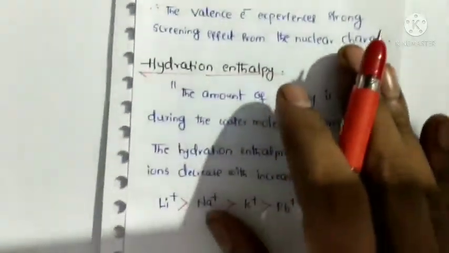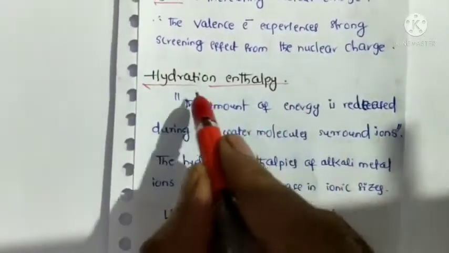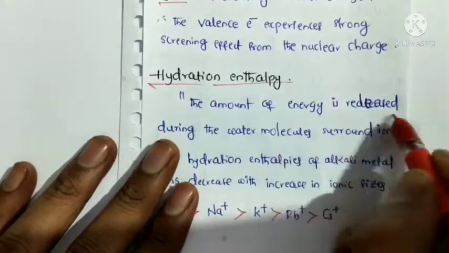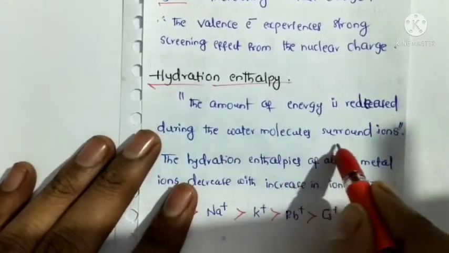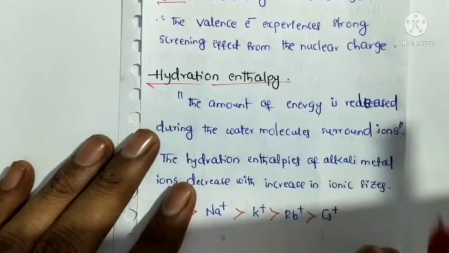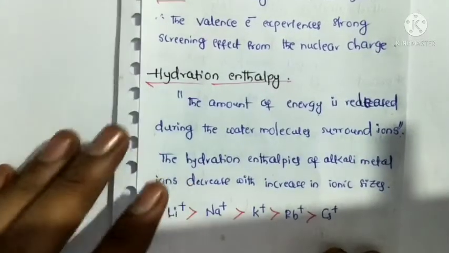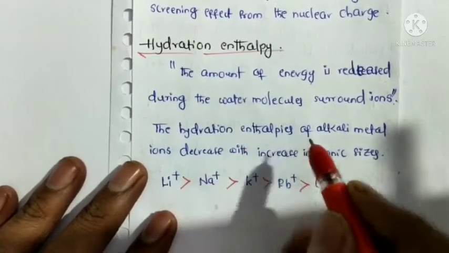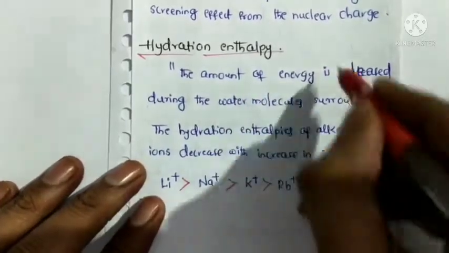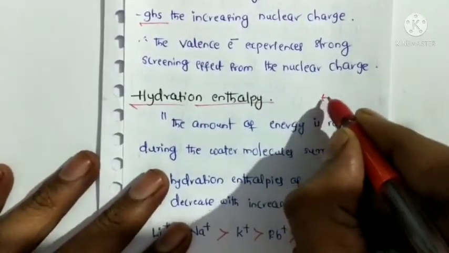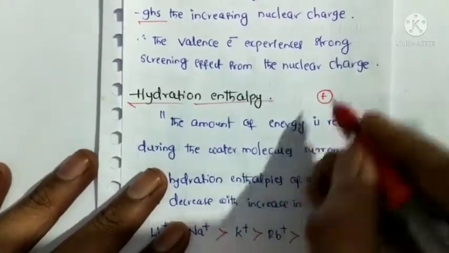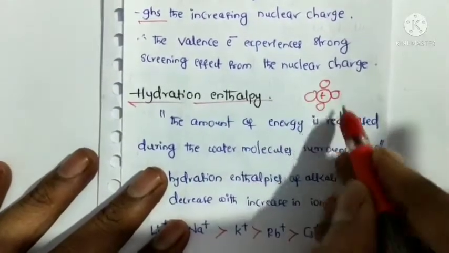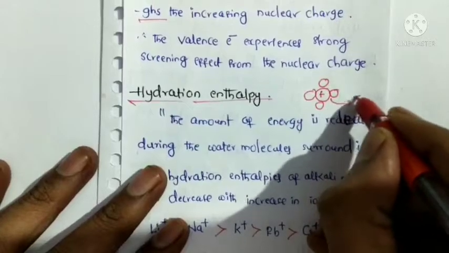Next, hydration enthalpy. First of all, define hydration enthalpy. The amount of energy released when water molecules surround ions. Whenever water molecules surround a positive ion, during this process some energy is released.